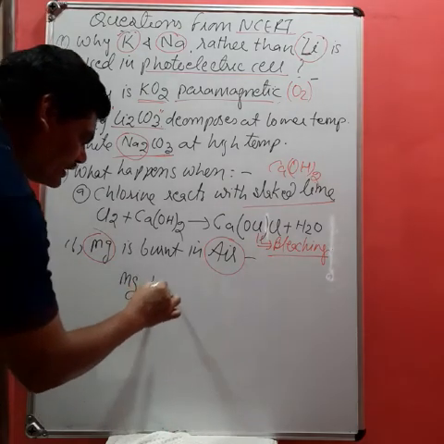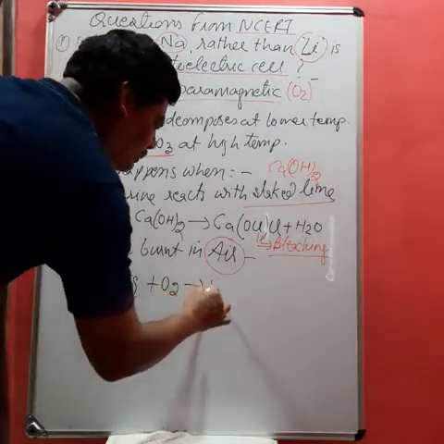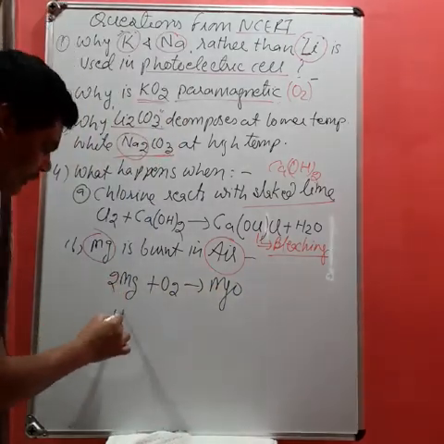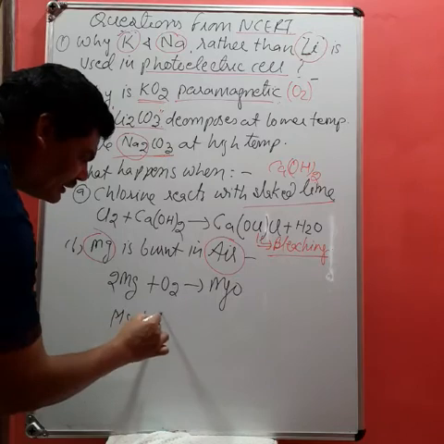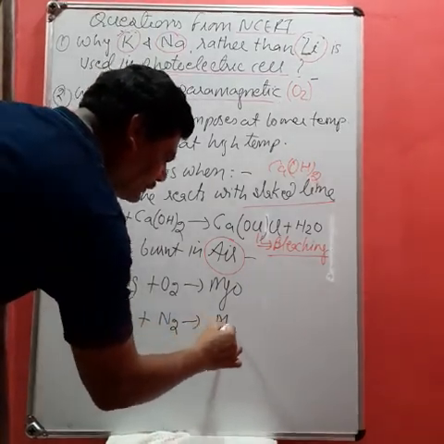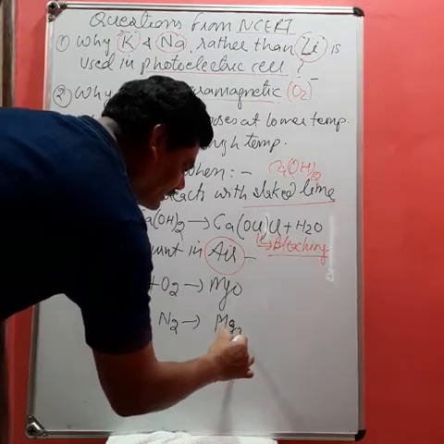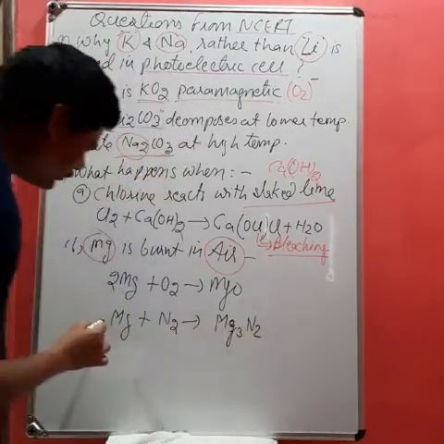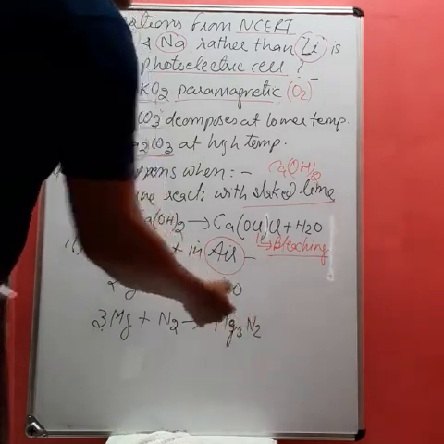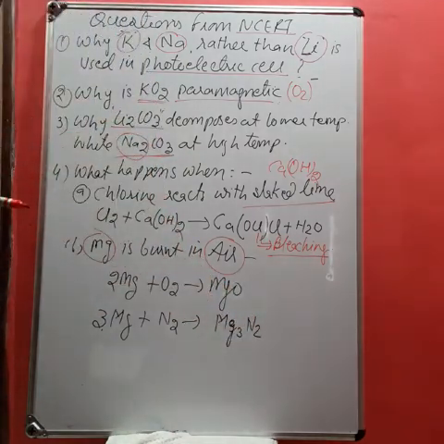When Mg reacts with O2, it simply forms MgO. You can balance the reaction. But when magnesium reacts with the nitrogen present in the atmosphere, it forms Mg3N2. You can write it as 3Mg plus N2 gives Mg3N2, that is magnesium nitride. So in this way, you can solve some questions.